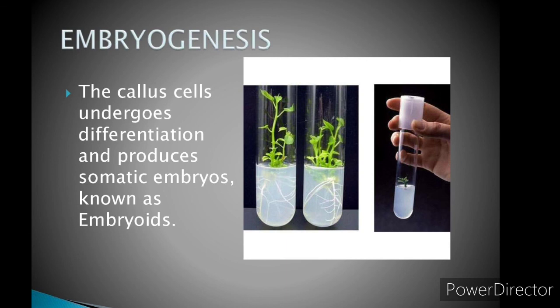Next is embryogenesis. Embryogenesis is the formation of embryo. After the callus production, the callus cells undergo differentiation and produce somatic embryos known as embryoids. These embryoids are subcultured to produce plantlets later.